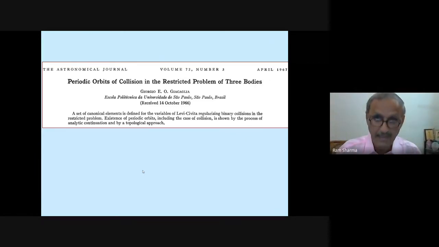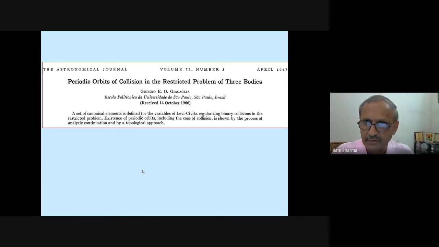So what I did was I had taken oblateness on this, but let us say I have put this full paper into the PPT here. Periodic orbit of collision in the restricted problem of three bodies. A set of canonical elements is defined for the variables of Levi-Civita regularizing binary collisions. So basically his work was essentially on Levi-Civita.